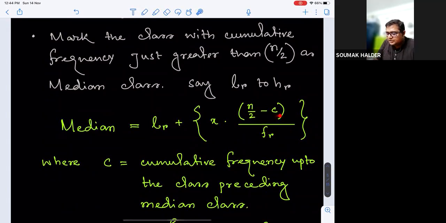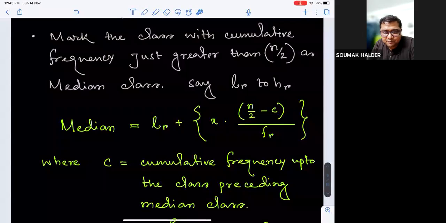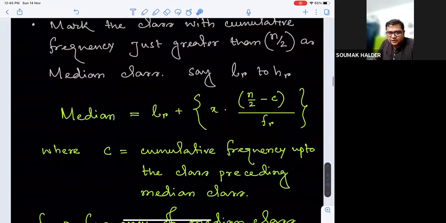If I subtract that from n by 2, we will know how much it deviates from half of the total frequency. Then we get the weightage by dividing that part with the frequency of the median class and multiplying by class length. That gives you the deviation from the minimal observation. Is that okay with everyone? Yes, sir.